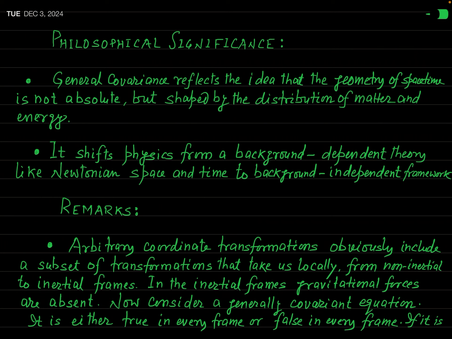Okay? So after knowing the principle of general covariance, now you can see what is the philosophical significance of this very principle. In fact, I have mentioned here two very important philosophical significances. In the first, general covariance reflects the idea that the geometry of space-time is not absolute. Mark it.